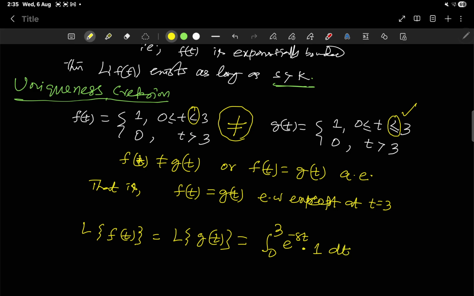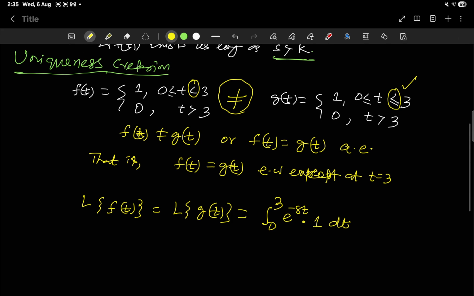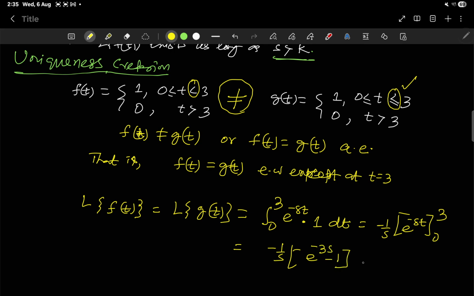Now if you simplify it, it will be minus 1 by s e to the power minus st from 0 to 3. This is equal to minus 1 by s times e to the power minus 3s minus 1, so this is (1 minus e to the power minus 3s) divided by s, provided s is greater than 0.